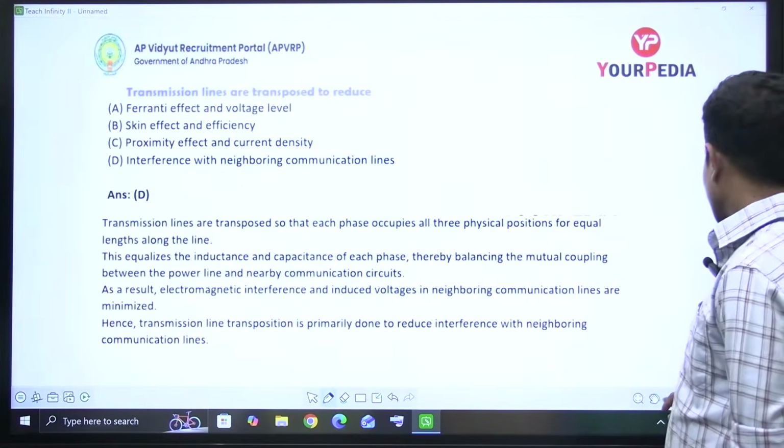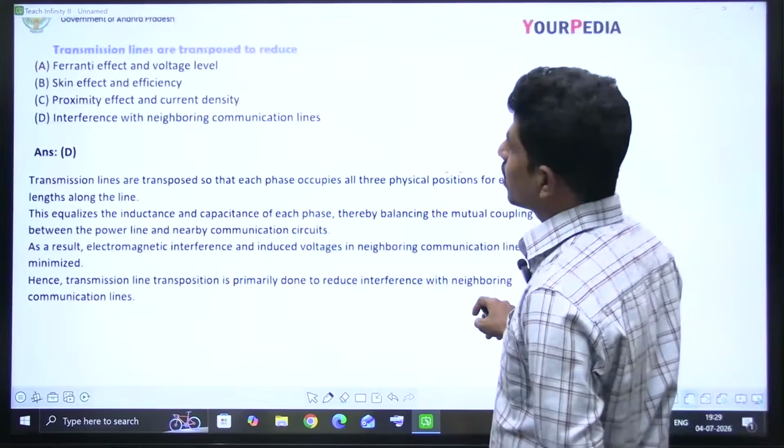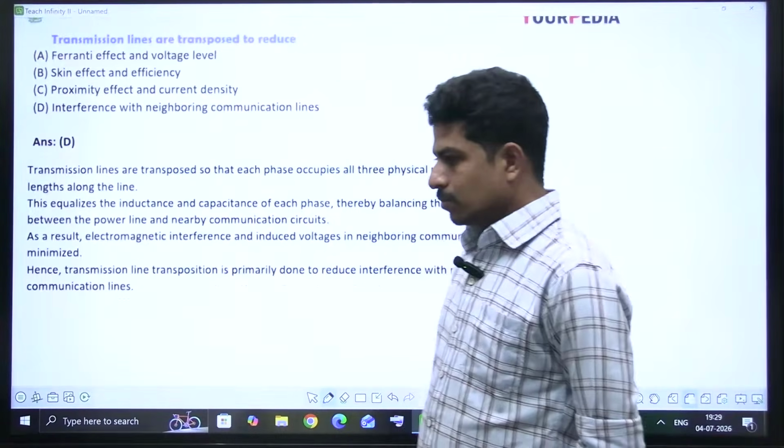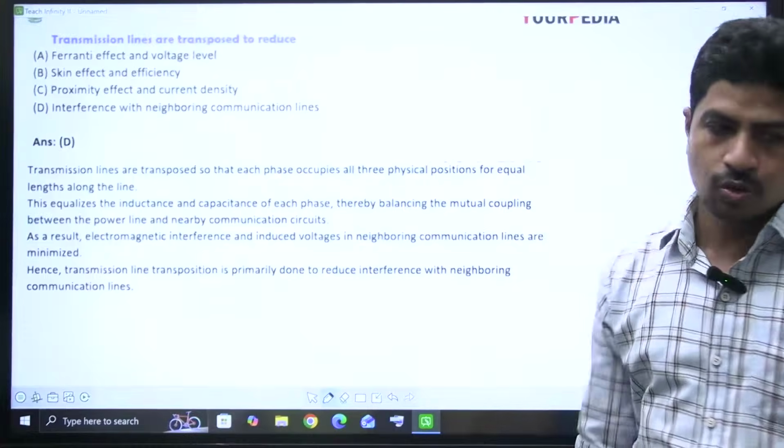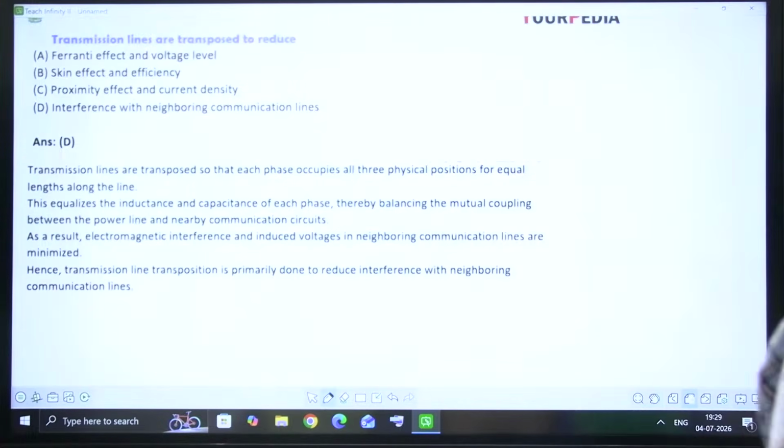So, transmission lines are transposed. What is transposition? Try to answer this one. Once you answer, then I'll go for the explanation. I'm giving you 1 minute for this.